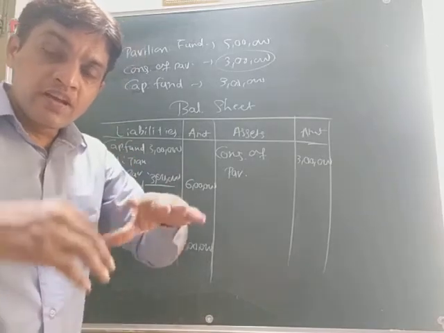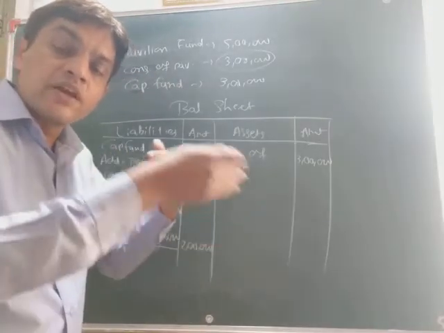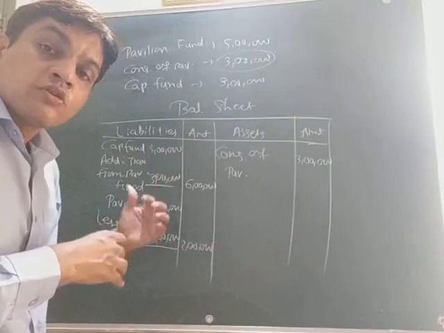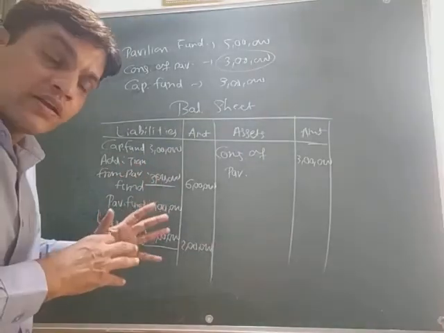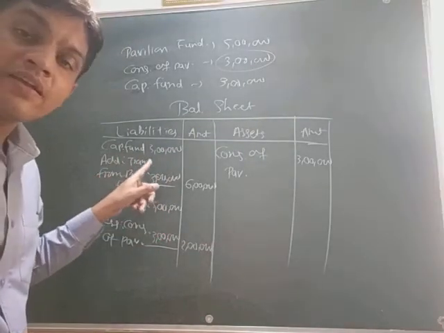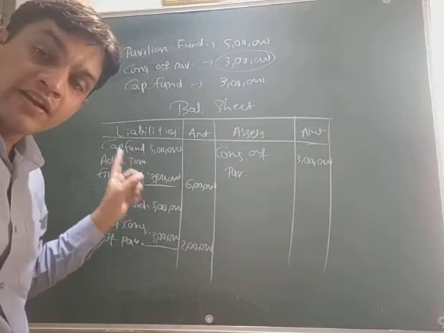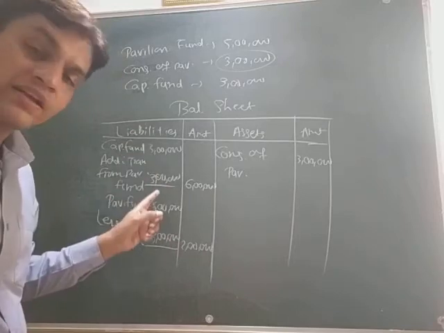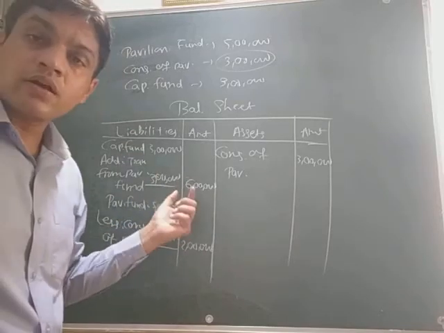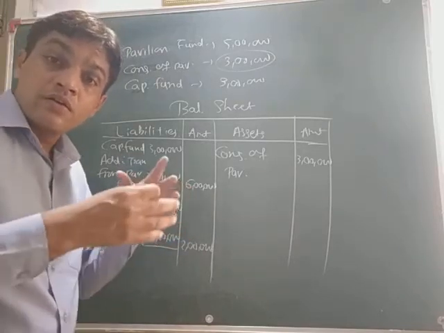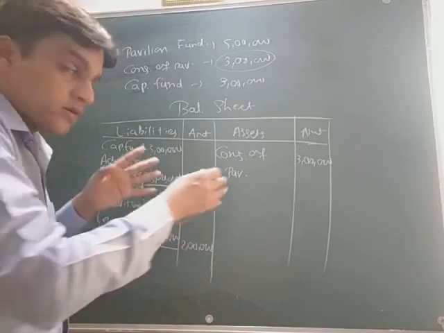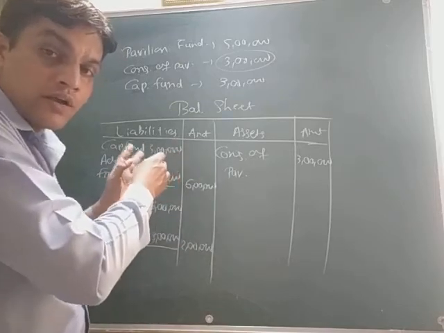Okay, if the asset is increasing, then we have to increase the liability also. So how can we increase the liability? Yes, by adding it to the capital fund, because it is one kind of fund. Okay, so we have to add to the capital fund, and by adding this we can complete the balancing of capital, the liability and the asset.